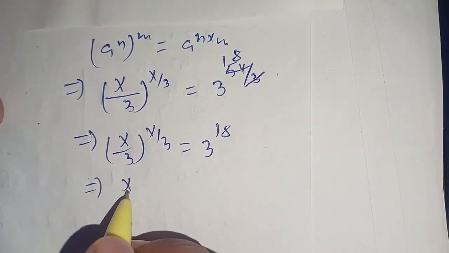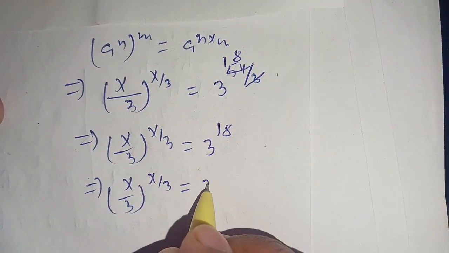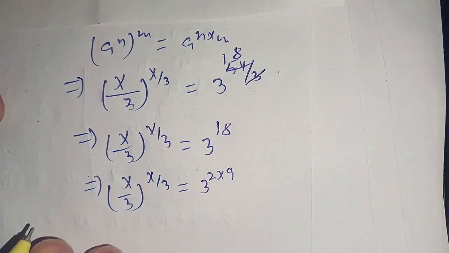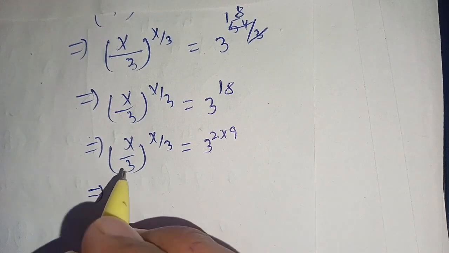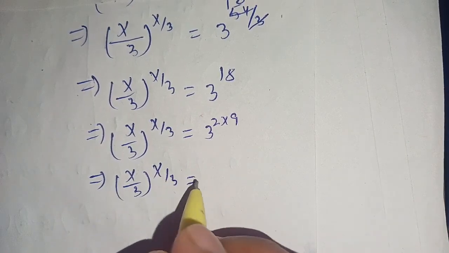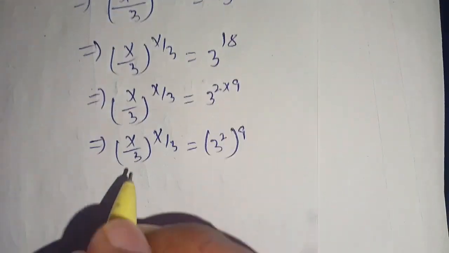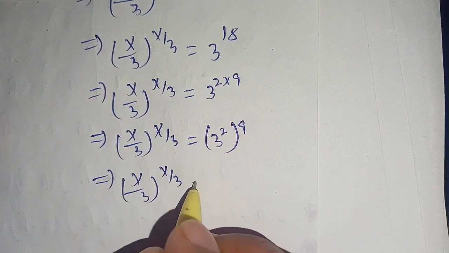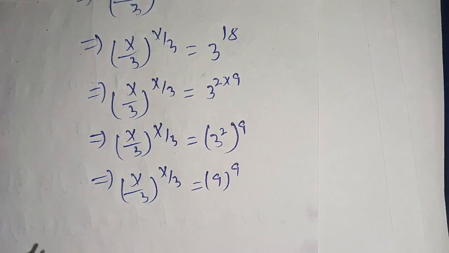Now we have (x divided by 3)^(x divided by 3) is equal to 3 to the power... we can break down 18 as 2 times 9. 2 times 9 becomes 18. Now we have (x divided by 3)^(x divided by 3) is equal to 3^(2 times 9), which implies (x divided by 3)^(x divided by 3) is equal to (3^2)^9, and 3^2 becomes 9, so 9^9.